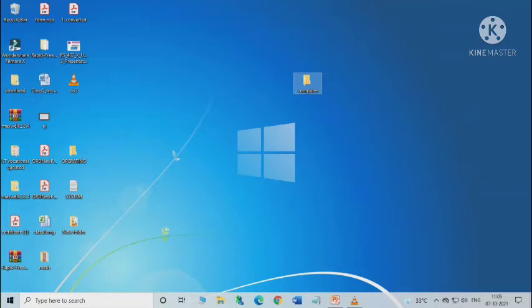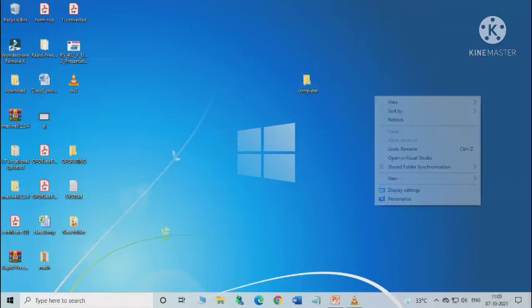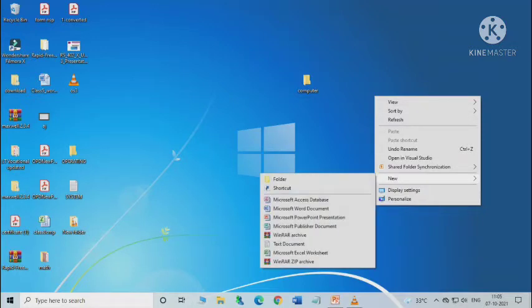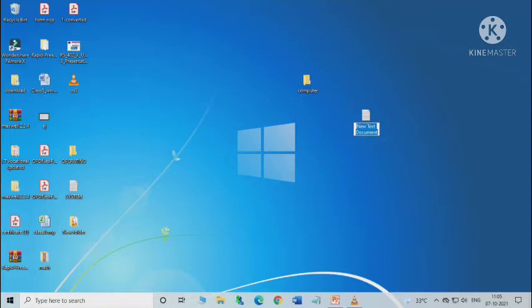Now if we want to create a new file, we have to do the same process. Right click on the blank area of the desktop, then from the shortcut menu select the New option. Then you will get the options to create files for different types of applications such as MS Excel, MS Word, text document, WinRAR, everything. Select the one that you want. Suppose I am selecting text document here. Now type a name for the file. Here suppose I am writing System.